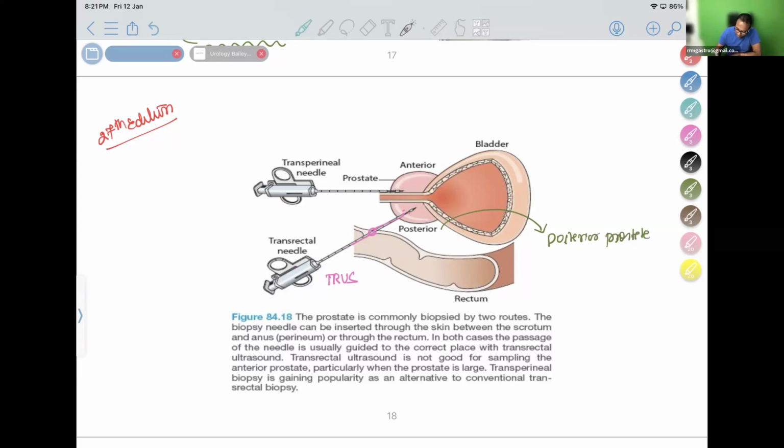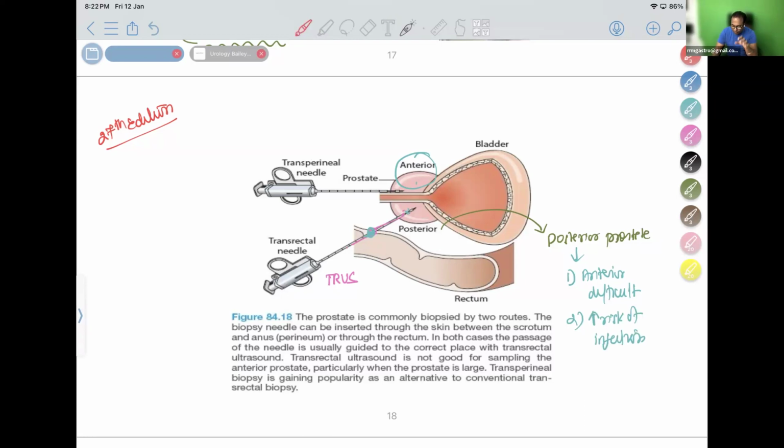But which biopsy can't be taken? Anterior cannot be taken, because you cannot pass through the urethra, so anterior is difficult. So the disadvantage of transrectal ultrasound guided biopsy is that anterior is difficult to take. The second disadvantage is that you bring the bacteria from the rectum into the prostate. So there is therefore increased risk of infection.